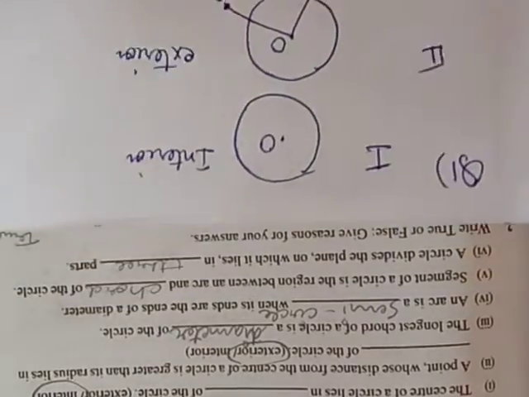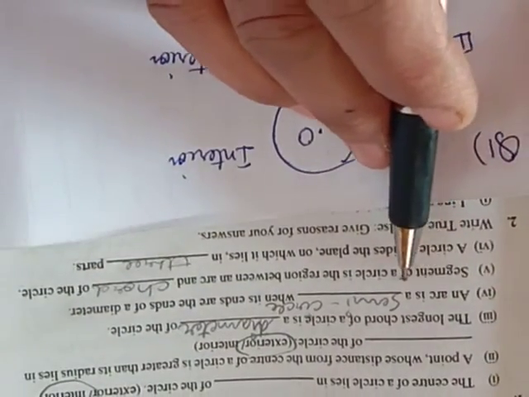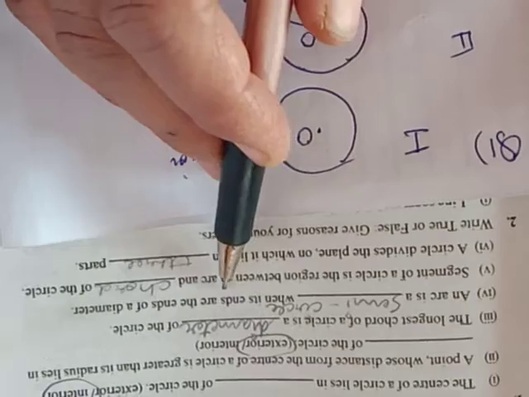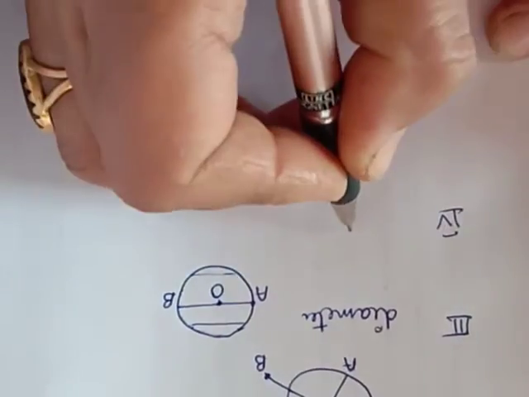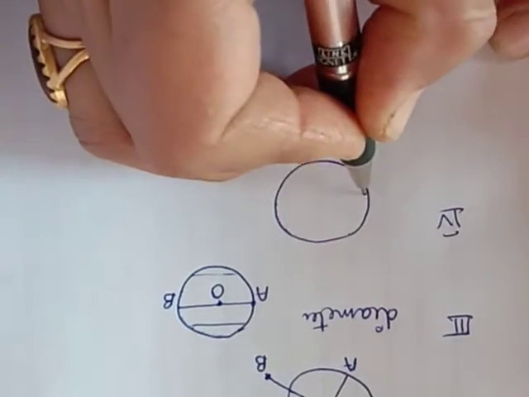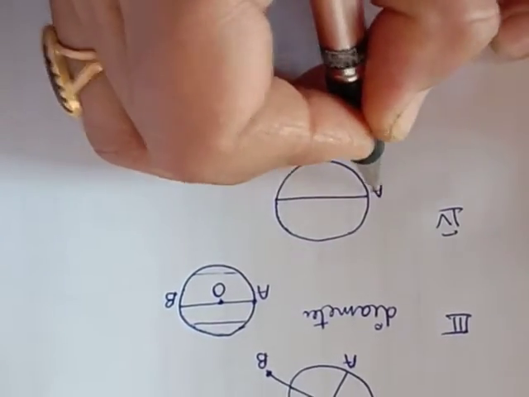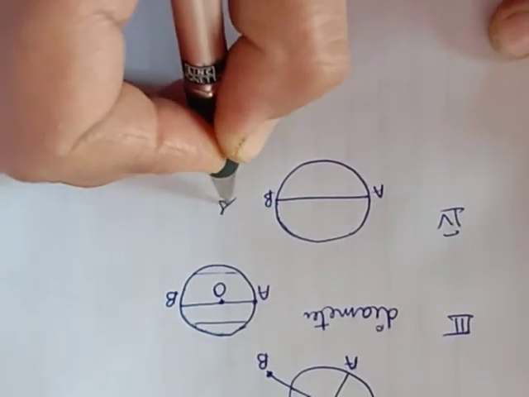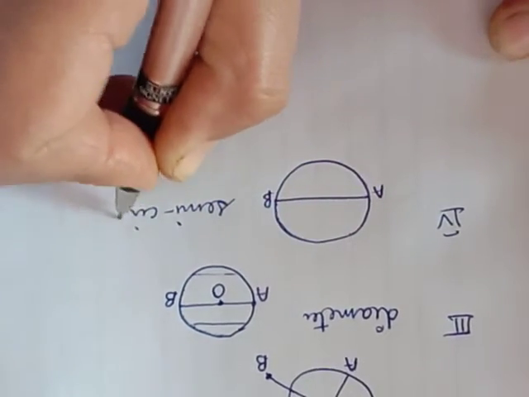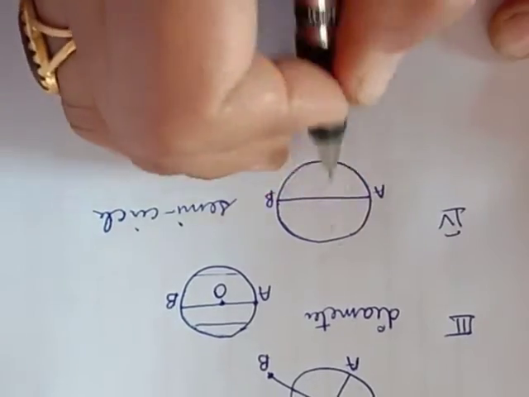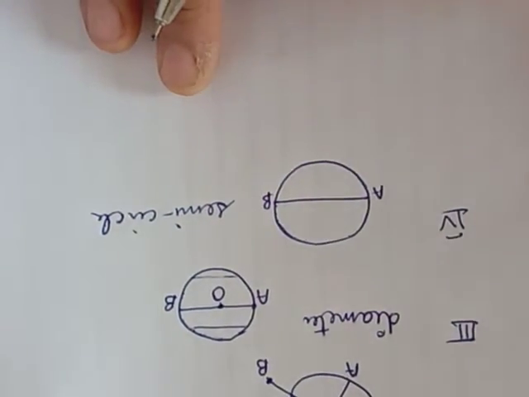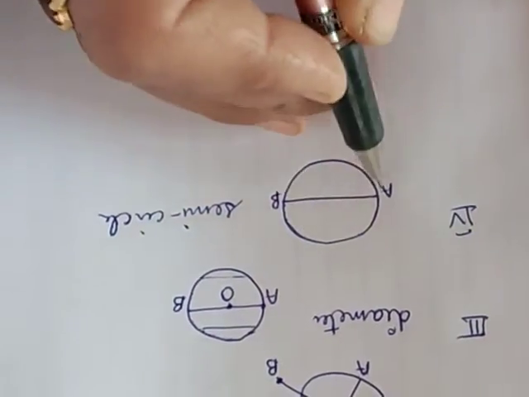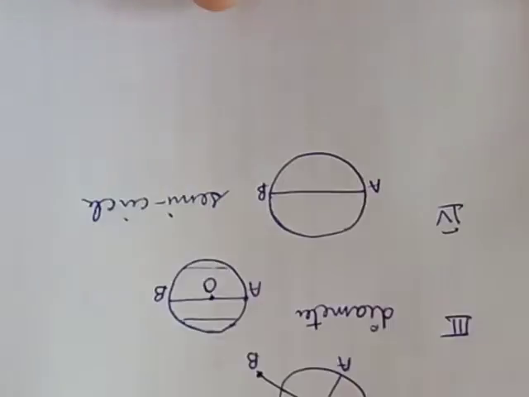Now read the fourth part. An arc is a dash when its ends are the ends of a diameter. An arc is a semicircle. This is a circle. This is the diameter. Suppose AB is the diameter. Then these are the parts. If it is a diameter, then the two parts will be semicircles. These arcs will become semicircles, meaning two half circles.